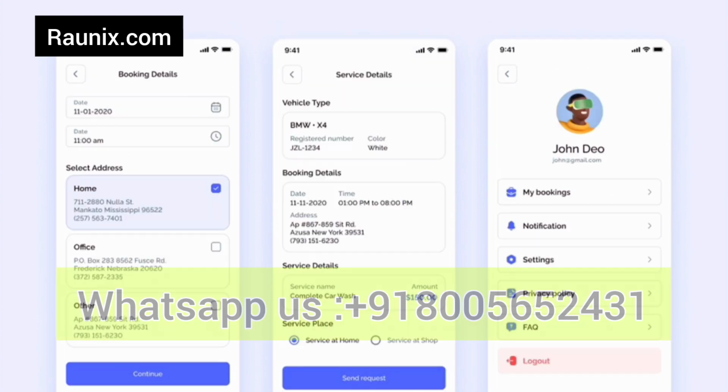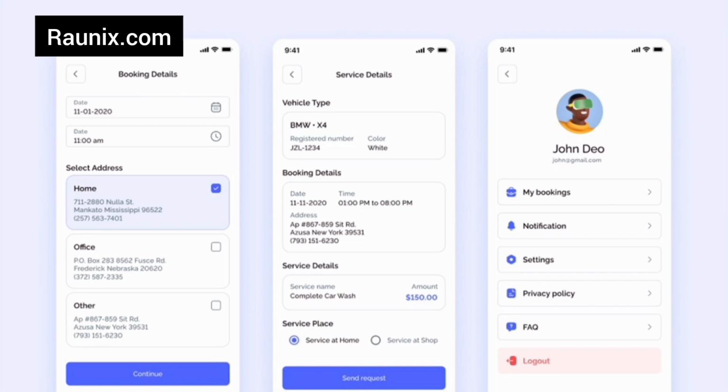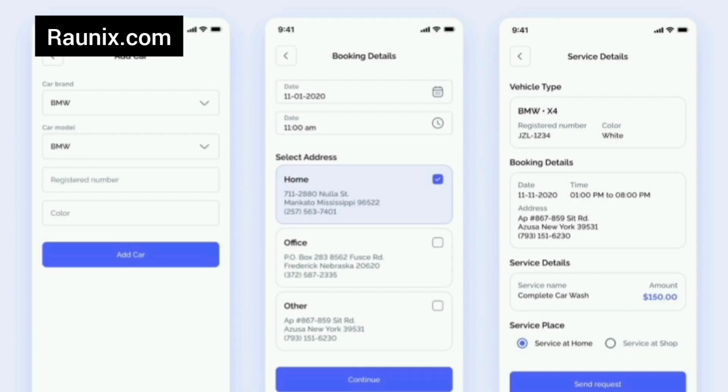And now the user will enter his detail. He can make sure that he wants the service at his home or he can allow the application to go at garage. And that is how a customer can also get a service at home. And now the customer will pay online or cash on delivery. And that is how a customer makes a booking on the application of car wash.